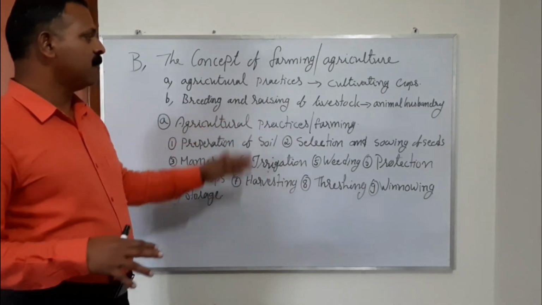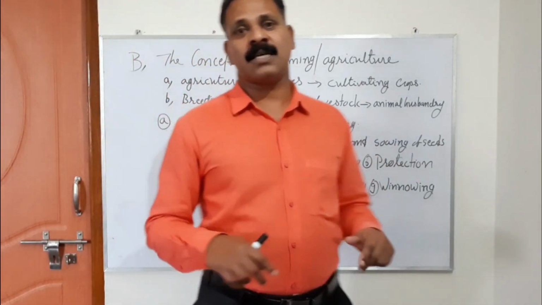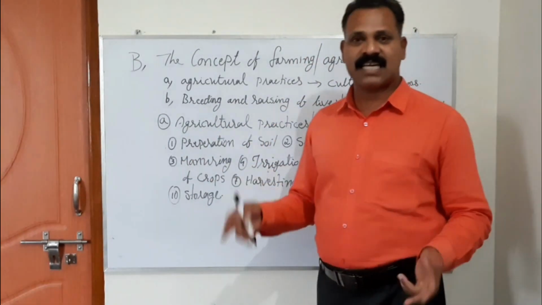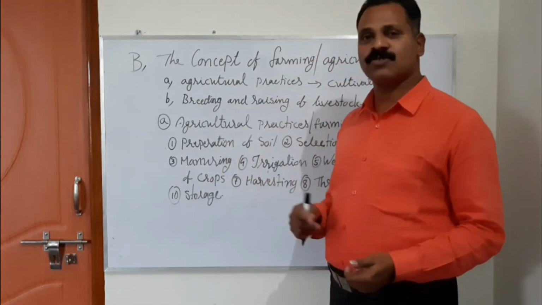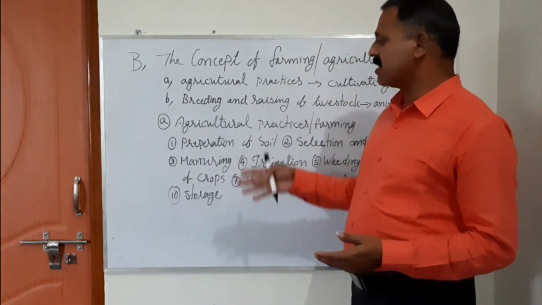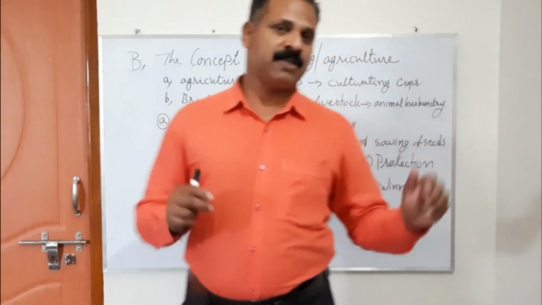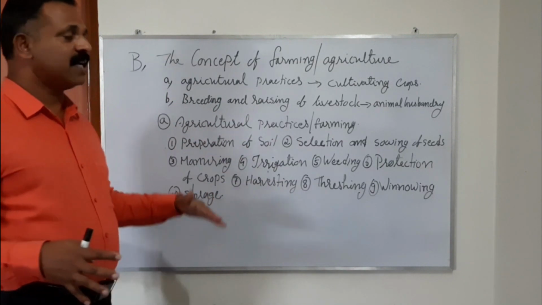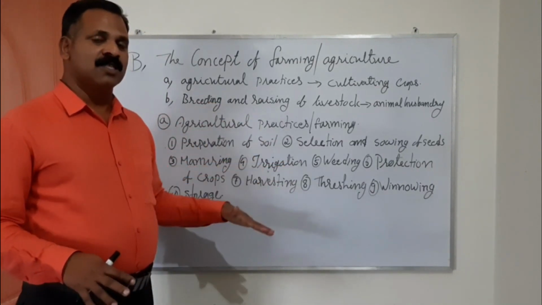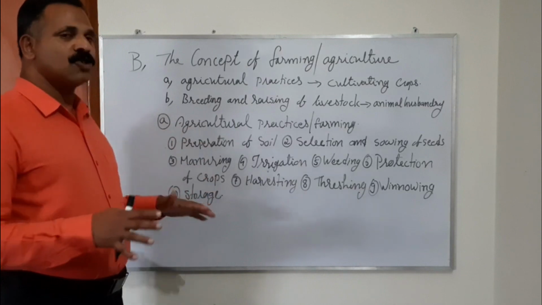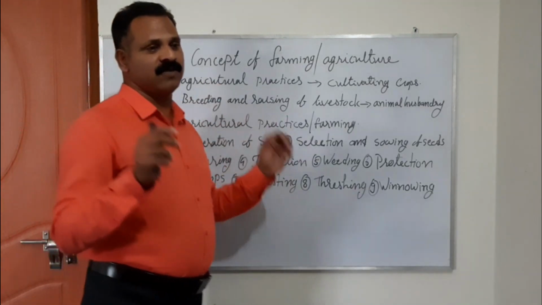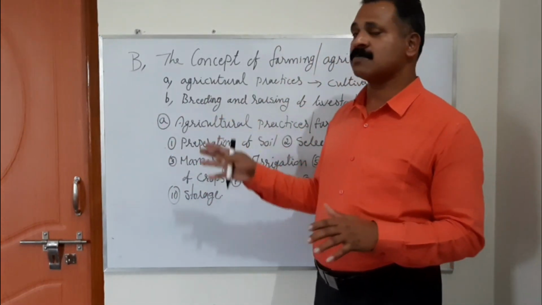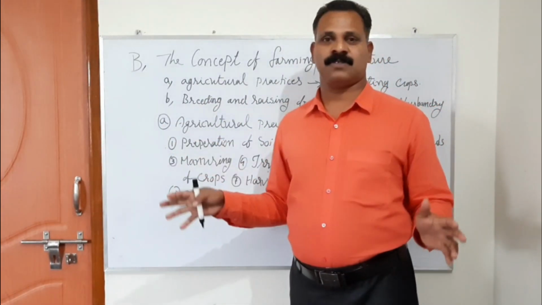So for all this, there are many methods. Traditional methods are there, local methods are there, and nowadays modern machineries like tractors, plowers and tillers are used. So the different devices, machines, whatever the method they are using for the purpose of preparing the soil, that is what soil preparation is. So before planting, the soil should be prepared in the correct way so that the field is ready to grow the crops.